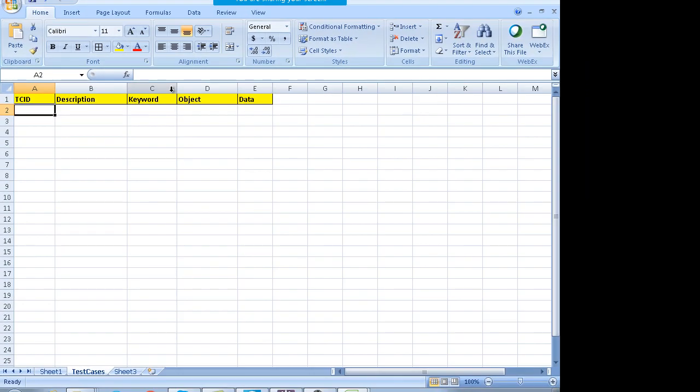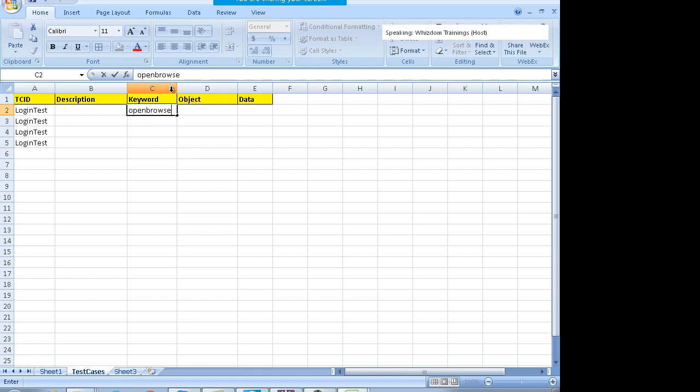A simple test is that you have to log in inside Facebook, so you will name the test case as login test over here. Now keywords define the steps which have to be implemented. First you have to open the browser, so you will use the keyword open browser. Then you have to navigate to the website, so you will use the keyword navigate.